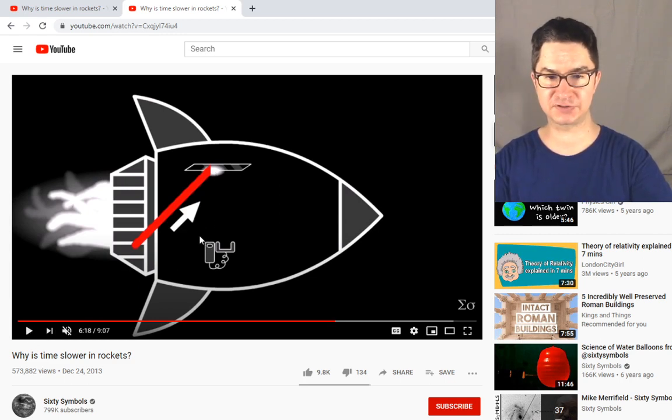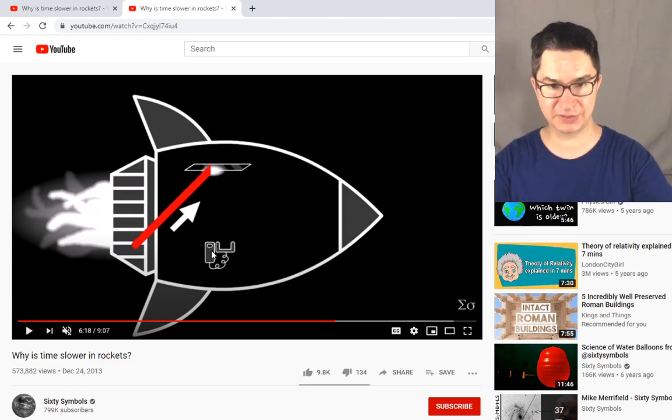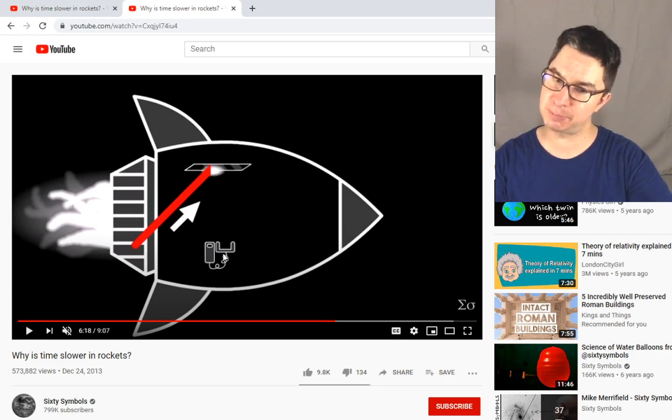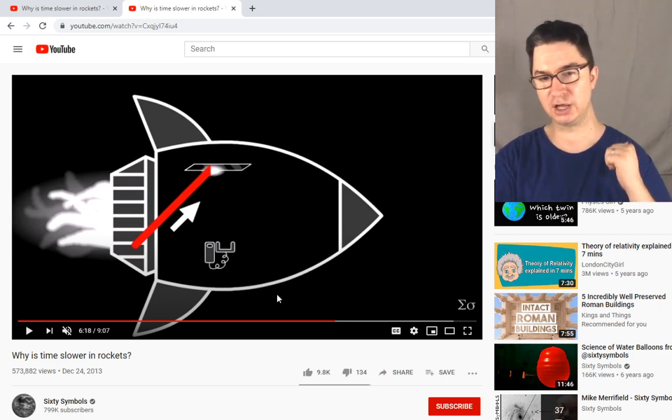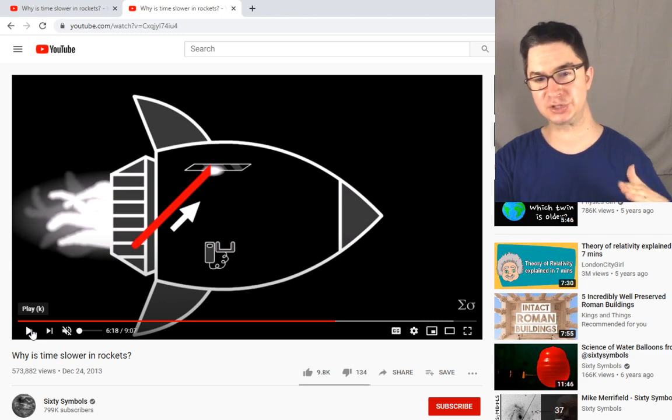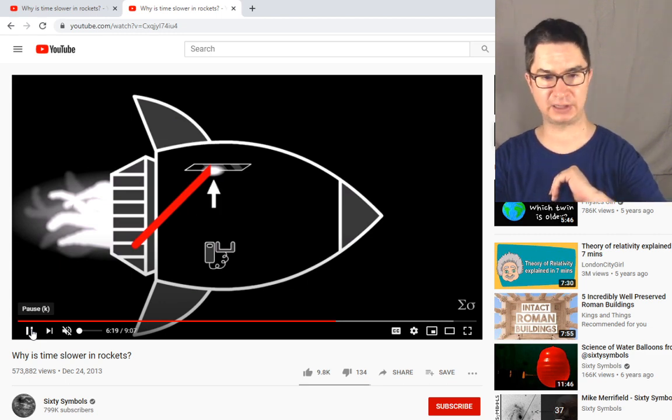From the perspective of somebody inside the ship, all that happened was the light went up and came back down, but the ship was moving forward. So if you're outside the spaceship, this is what you see: a diagonal path taken by the light.